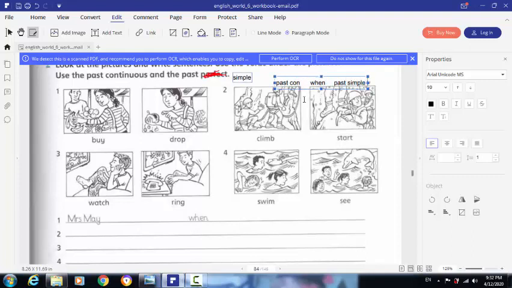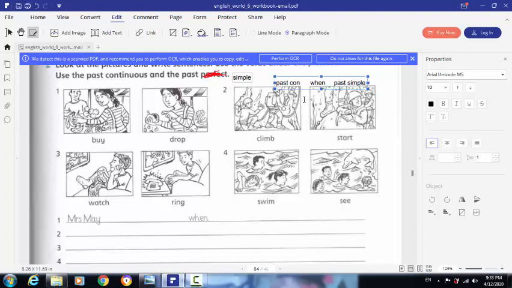According to the two pictures in the first sentence, here we have Mrs. May. Here we have two verbs. We should look at these two pictures and the verbs to recognize which verb was in progress and which verb interrupted the other one.